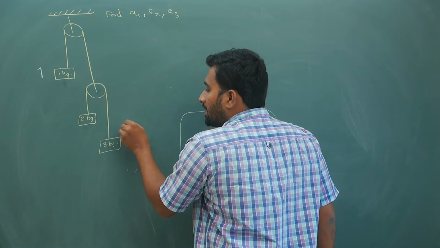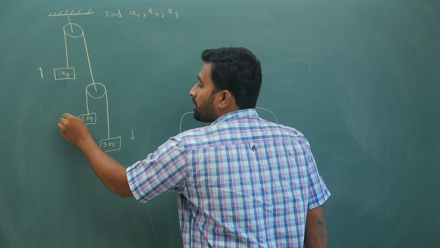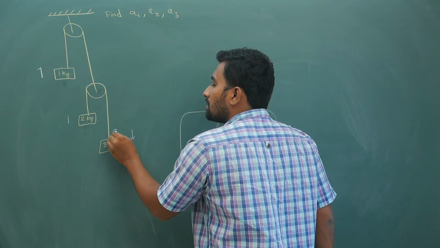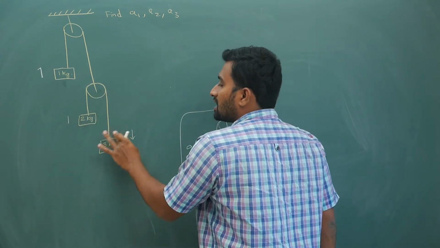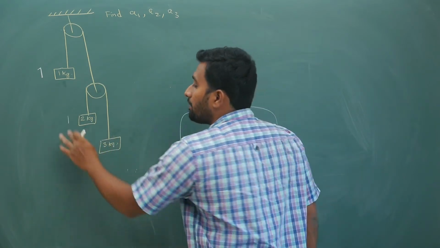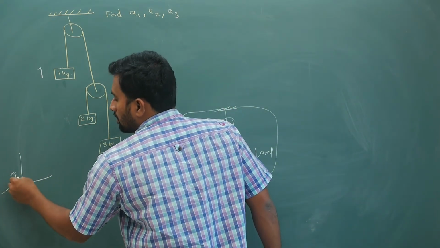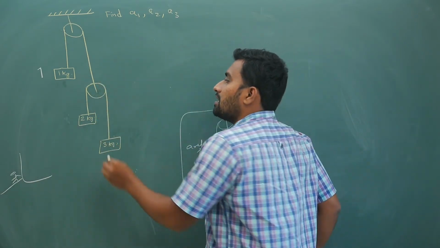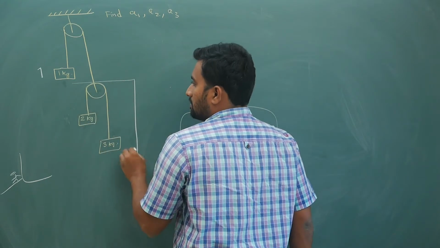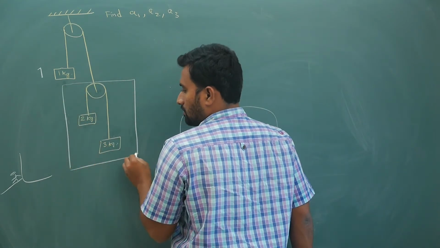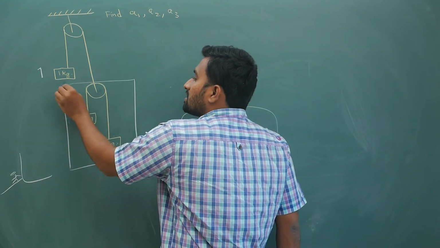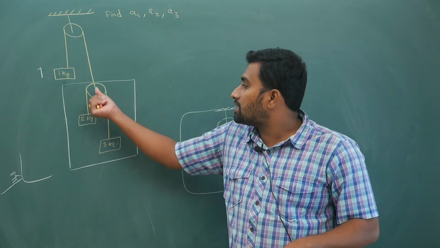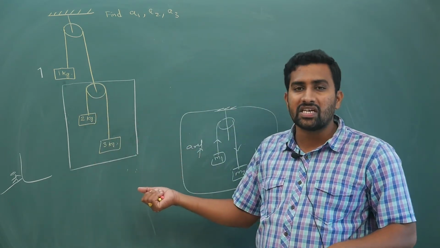While this is coming down, this is going up with respect to this block. If somebody is standing on this block, this will go up, but with respect to a person on the ground, what is happening? If I keep a kind of box here, assuming this system is in some kind of lift, and this pulley is coming down, indirectly that means the lift is coming down.